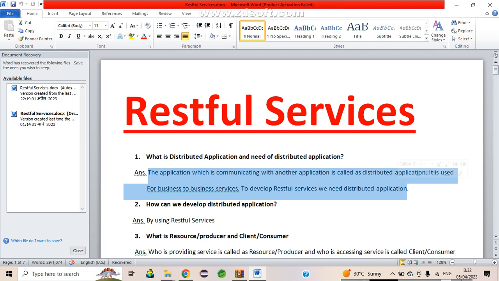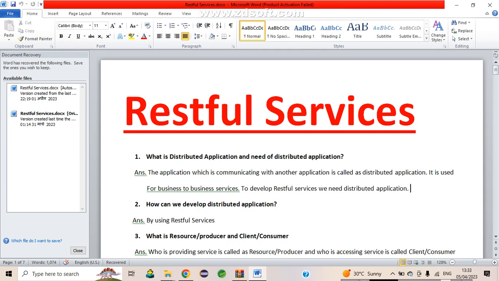So guys, the second question will rise: what are the real life examples of that? Most of you use Paytm, right? By using Paytm, we can book flights, trains, and buses also. So what are they doing? Paytm is communicating with IRCTC. Paytm is communicating with Indigo. So these are business to business services. Communication between business to business is called a distributed application.